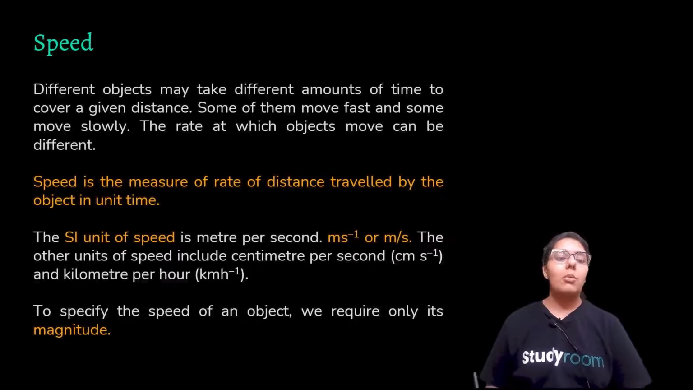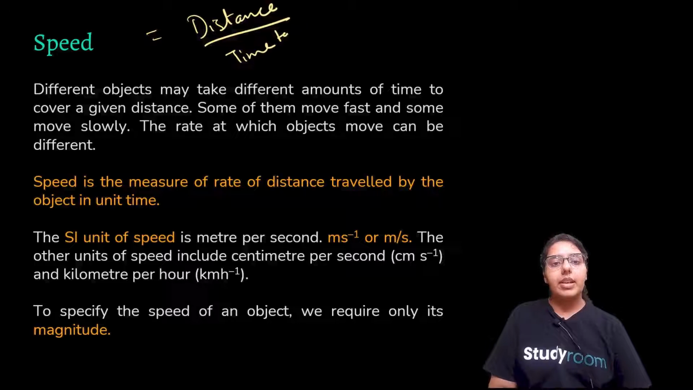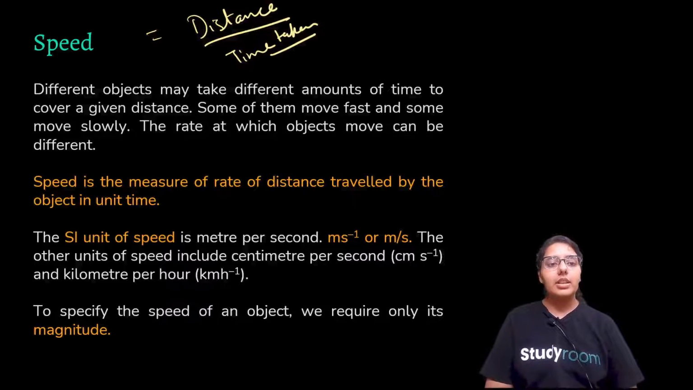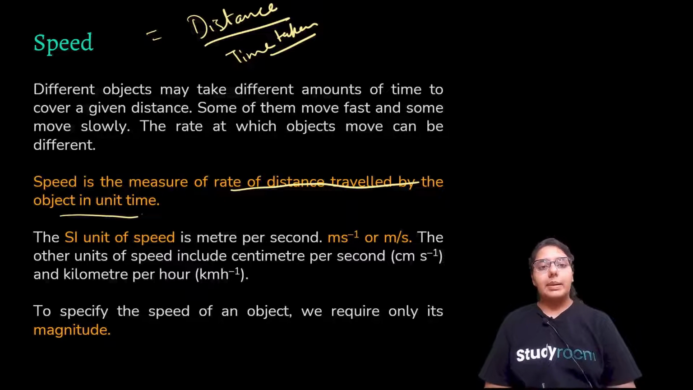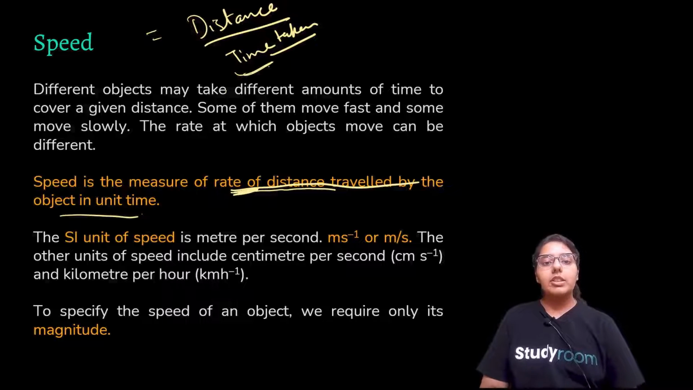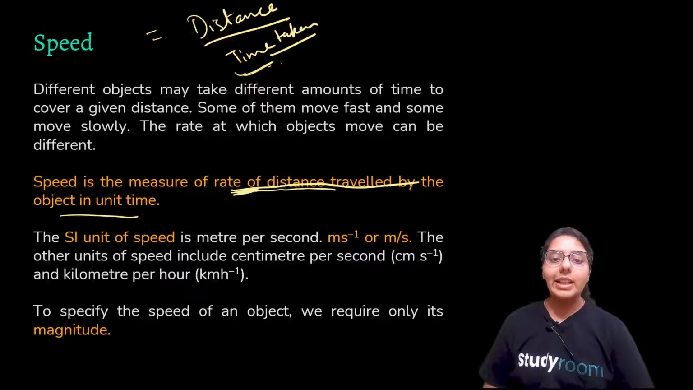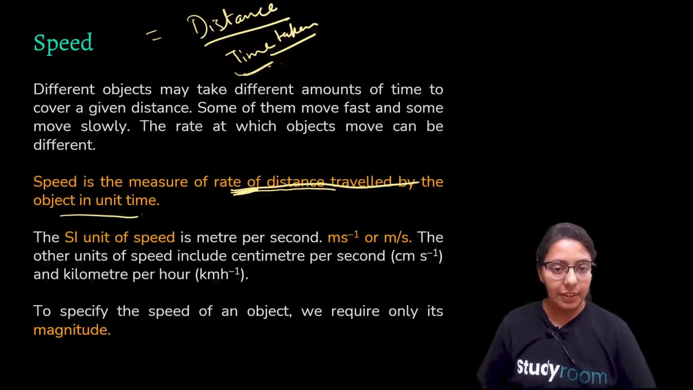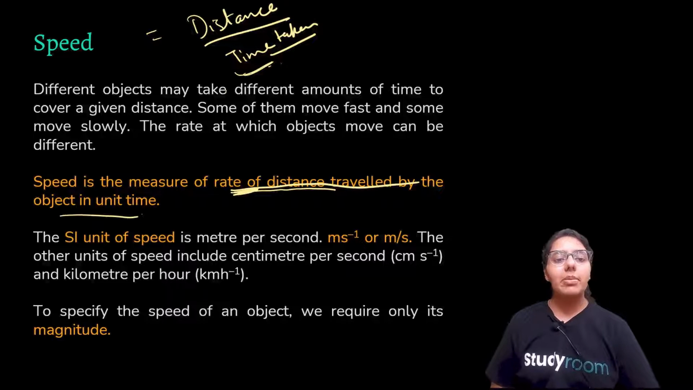So, let's talk about speed. What is speed? How much distance is covered in the time taken gives your speed. Speed is the measure of the rate of distance traveled by the object in unit time. Whenever rate of distance comes, we are talking with respect to time. Different objects may take different amounts of time to cover a given distance. Some of them move fast and some move slowly. The rate at which objects move can be very different.